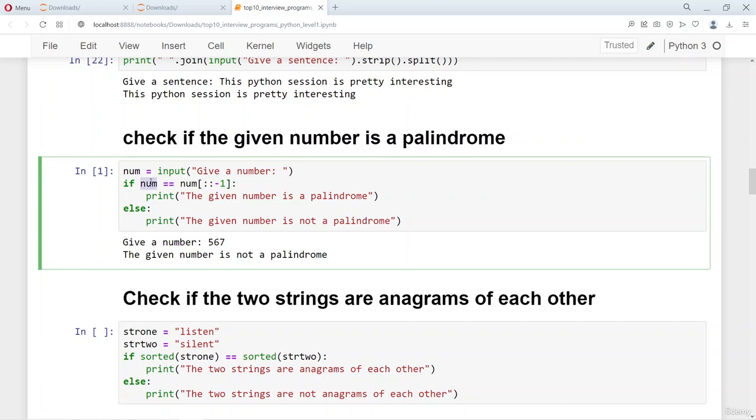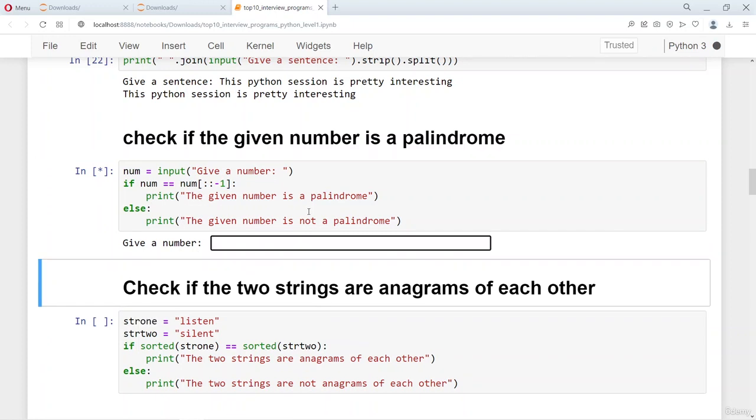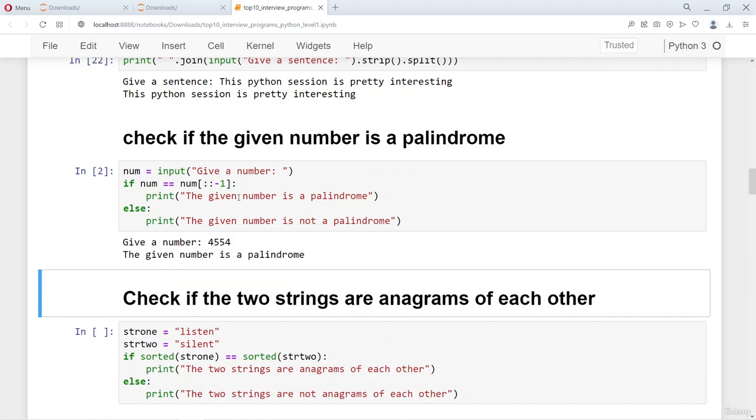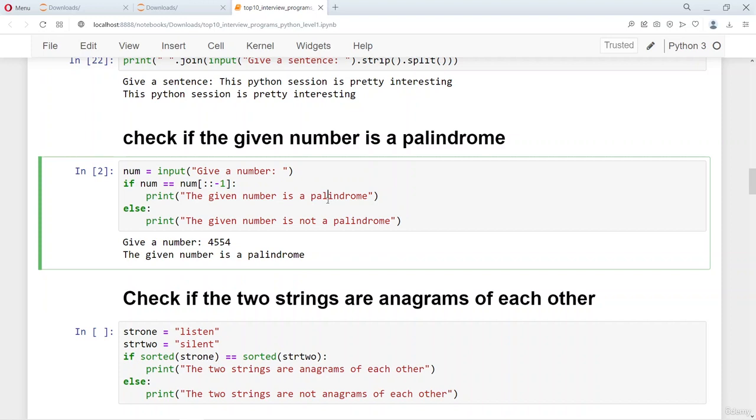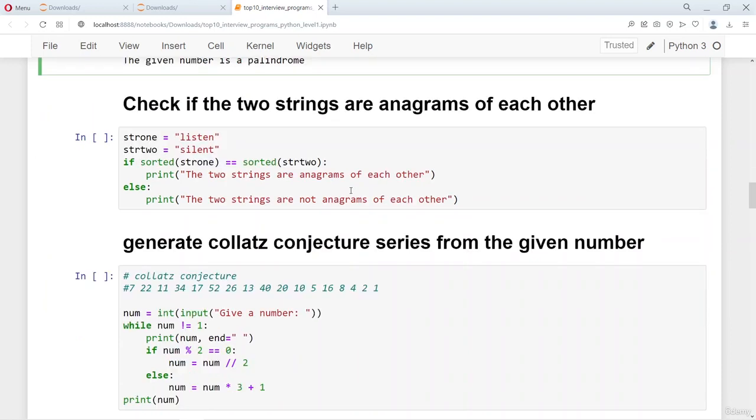And then if the given number is equal to the reversed number, this is where we check for the equality, then it's a palindrome. If it is not, then it is not a palindrome. For example, I give this number 4554, which is obviously a palindrome, so it says the given number is a palindrome.